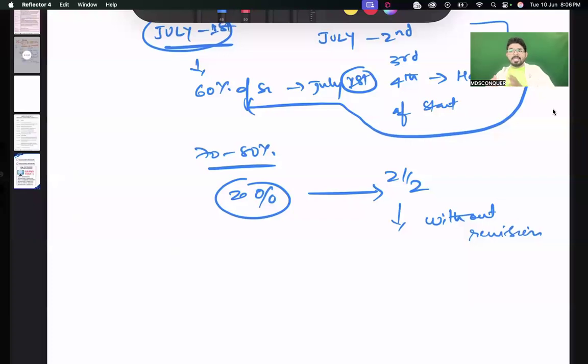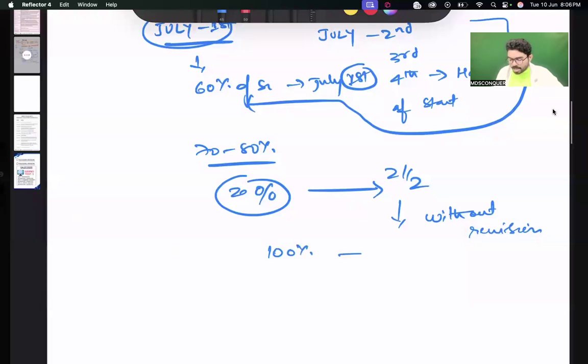Once you revise and give the exam, once you are in the examination hall, you have that beautiful satisfaction of having revised. Even if you finish 100% of the syllabus but give the exam without revision, this will not give you any satisfaction, and it will never give you a proper analysis for the final exam. Our target is the final exam. I'm telling you now itself, you have 9 to 10 months of preparation time. The target is the final exam, so be very, very clear.